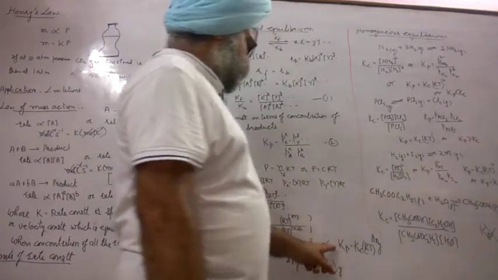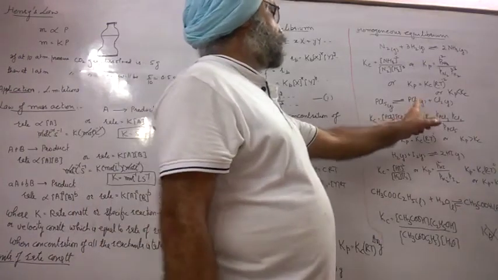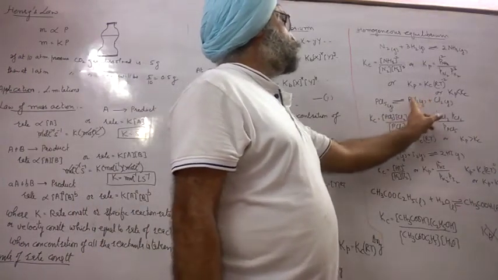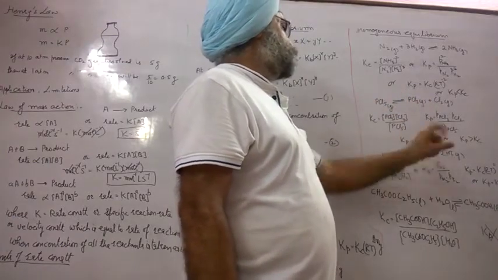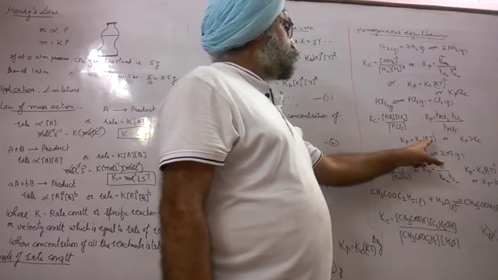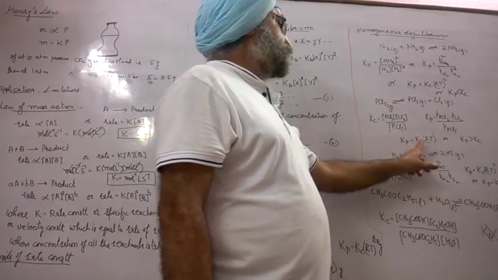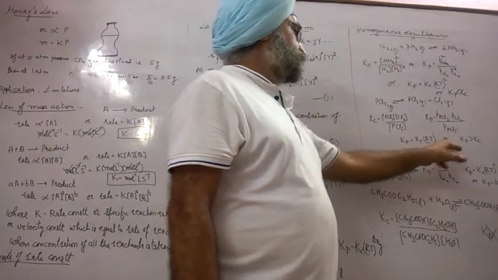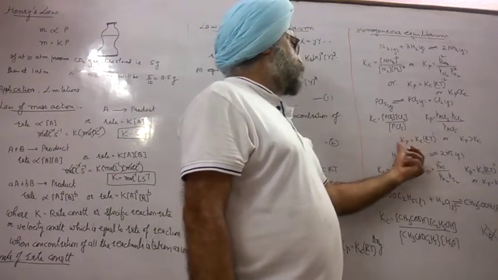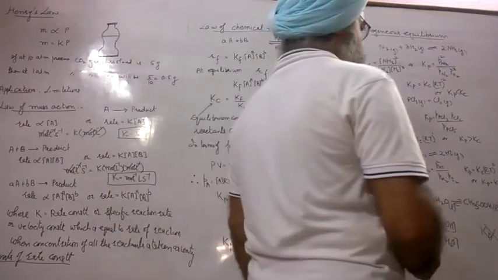And we know that Kp is equal to Kc RT raised to delta Ng. Here delta Ng is product 1 plus 1, 2, 2 minus 1, 1, RT power 1. Kp will equal Kc only when Kc is multiplied by some positive quantity. Kc alone is smaller, which means Kp is larger, Kp is greater than Kc. So now we know.